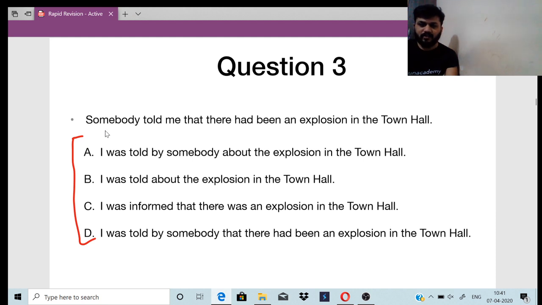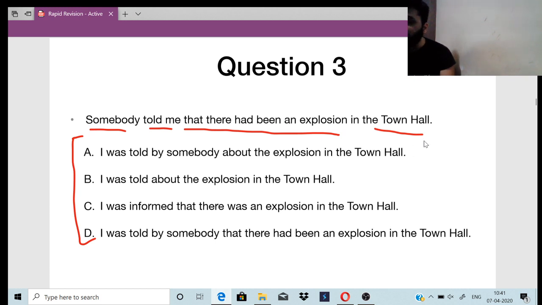So tell me here, somebody told me that there had been an explosion in the town hall. So which one will be the right one?